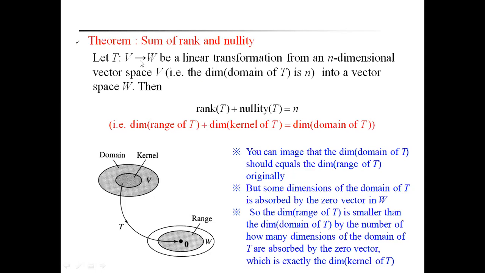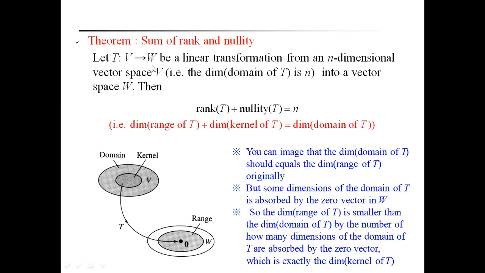Let T be a mapping from a vector space V to a vector space W, a linear transformation from an n-dimensional vector space V. That means V is the domain of the mapping T and it is n-dimensional, so the dimension of V is equal to n. Then rank of T plus nullity of T is equal to n. n is the dimension of the vector space V.